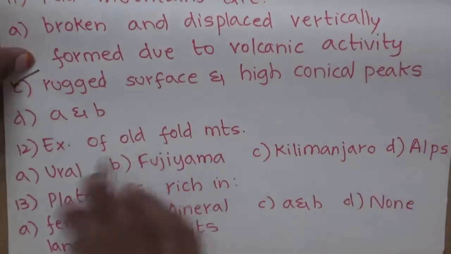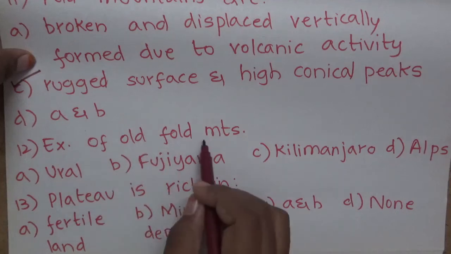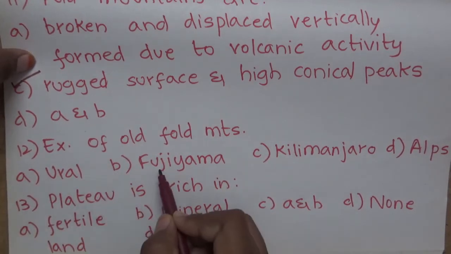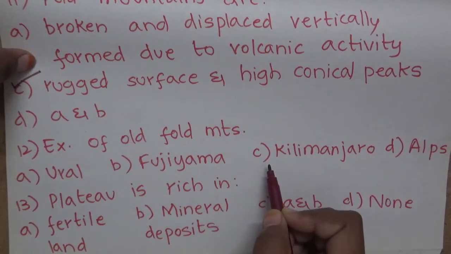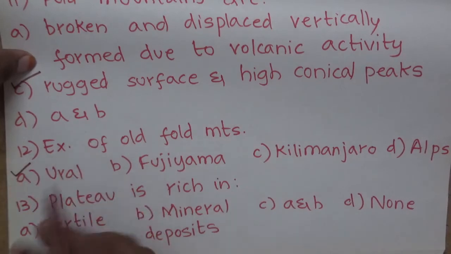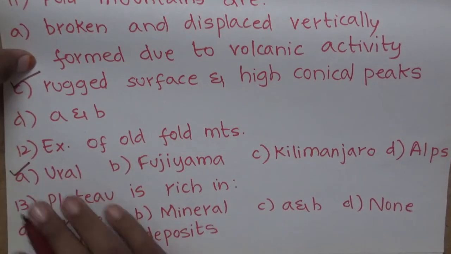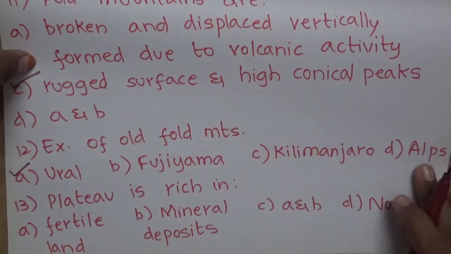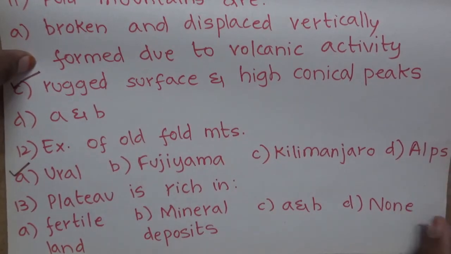Now, 12th question, examples of old fold mountains are: option A, Ural, option B, Fujiyama, option C, Kilimanjaro, and option D, Alps. The correct answer is option A, Ural. Fujiyama and Kilimanjaro are volcanic mountains, Alps is an example of new fold mountains.